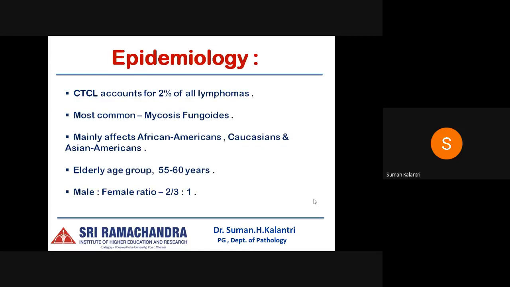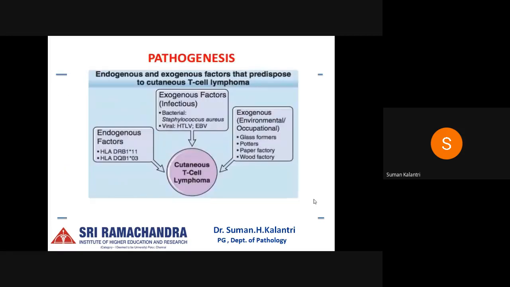CTCL accounts for about 2% of all the lymphomas, and the most common among them is mycosis fungoides. It mainly affects African Americans, Caucasians, and Asians. Mainly the elderly age group between 55 to 60 years are affected, the male to female ratio being 2:1 to 3:1. Though the pathogenesis of these lesions is unknown, there are certain endogenous and exogenous factors that predispose to cutaneous T-cell lymphomas. Under exogenous factors, there are infectious as well as environmental and occupational factors.